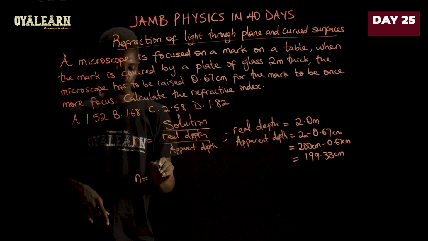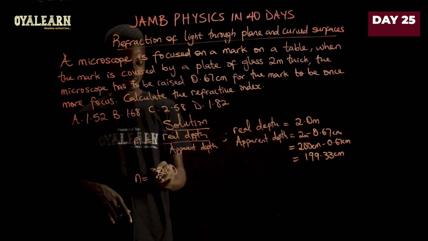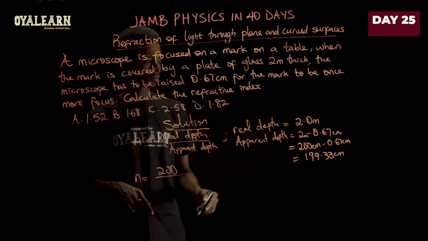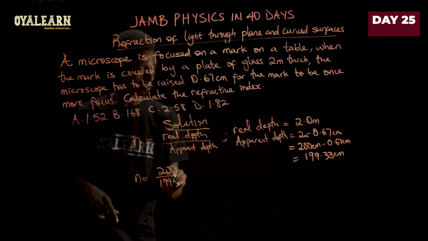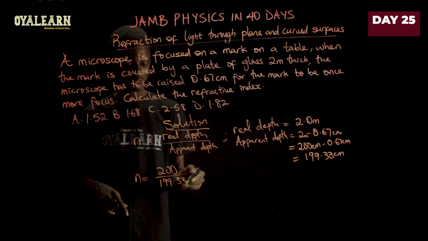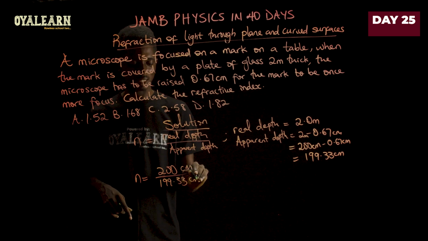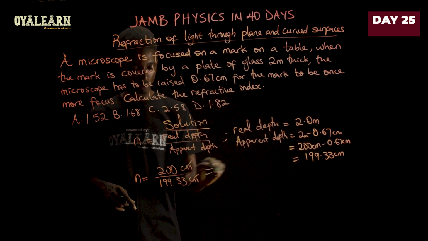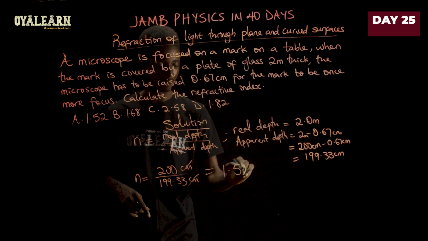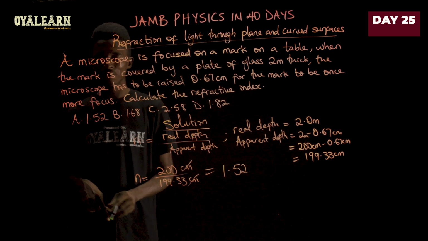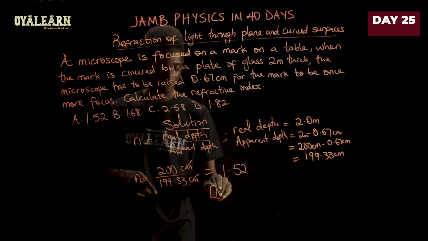So now refractive index N therefore becomes, now let's just work in centimeters all the way. So 2 meters will then be written as 200. Now divided by 199.33. This is in centimeter just as this is in centimeter, so they cancel out. Now what we'll be left with is 1.52, and that will be the refractive index, which is option A.